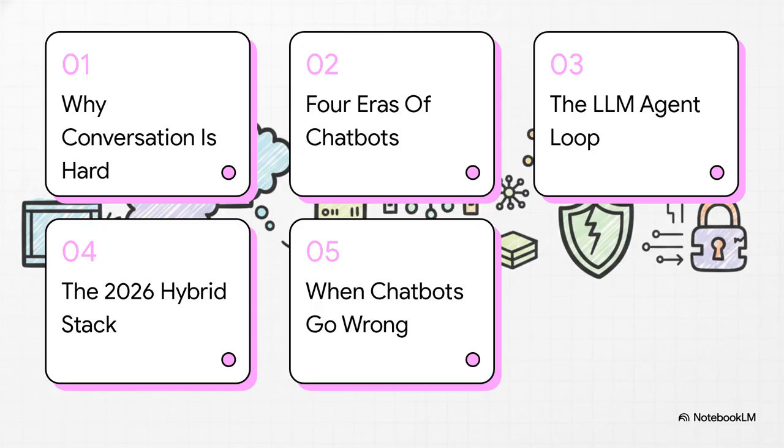Here's how we're going to break it down today. First, we'll look at why conversation is just fundamentally hard. Then we'll walk through the 4 distinct eras of chatbots. Third, we'll dive into the LLM agent loop. Fourth, we're unpacking the 2026 hybrid stack. And finally, we'll look at what happens when chatbots go horribly wrong. Let's get right into it.